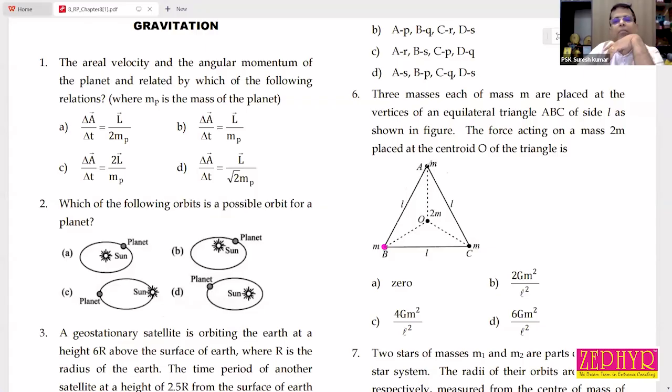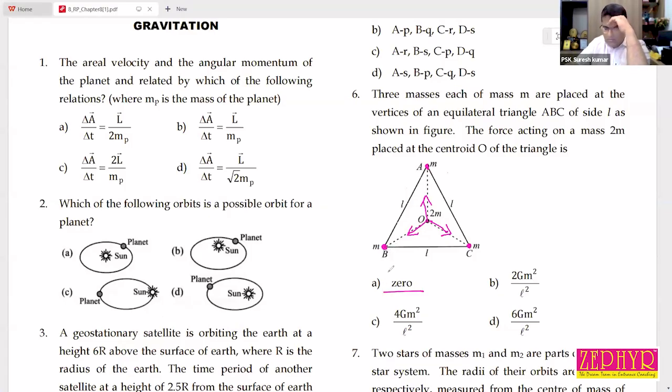See, this is M, this is M, this is M, all are equal masses. So this one attracts M, this one also attracts M, this one also attracts M. So what will be the net force acting on a particle at the centroid of the triangle? That's the question. Come on. Sir, is it 0? Yes, 0.